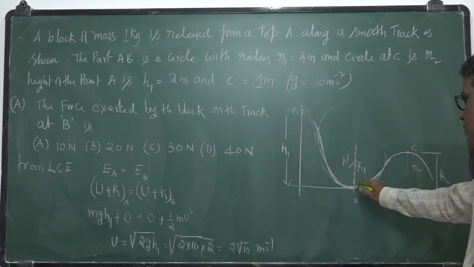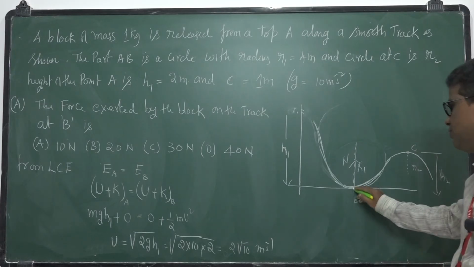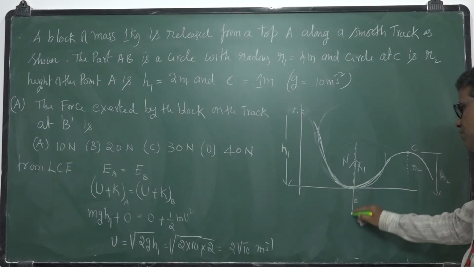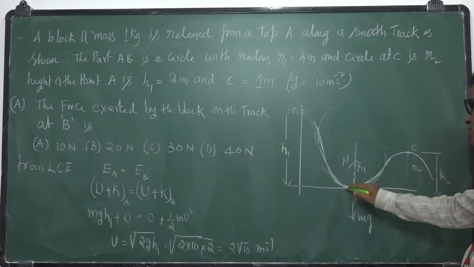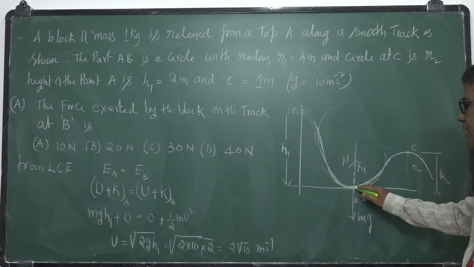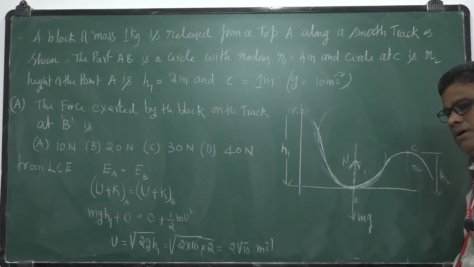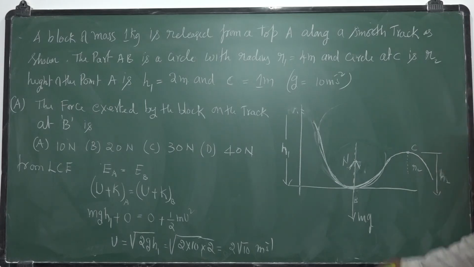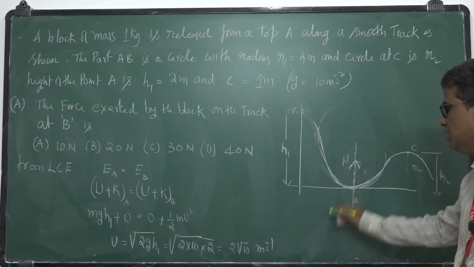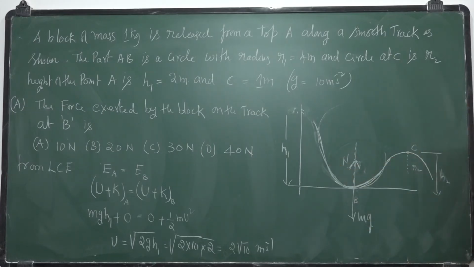What are the forces acting here? When the object is here, what are the forces? The weight of the object acts vertically downwards, weight mg. The force exerted by the track on the block acts upward, the normal reaction. The resultant of these two will provide centripetal force to the object. So from that concept I will write here.